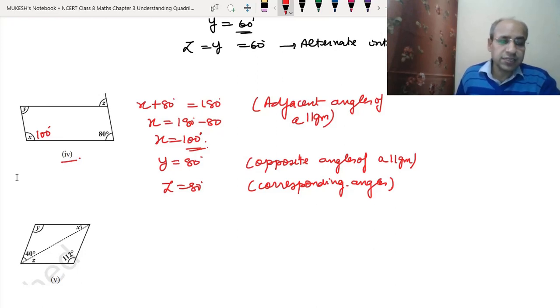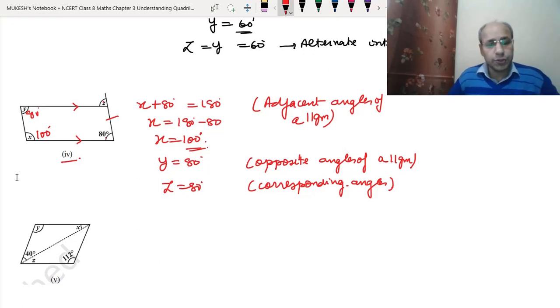So let's understand this again. See, x plus 80 is 180 degree, because they are the adjacent angles. So x will be equal to 100 degree. Now y and 80 are the opposite angles. So y will be equal to 80 degree, because opposite angles are equal. Now z and 80 are corresponding. Why? Because this side and this side are parallel, and this is the transversal. So z and 80 became the corresponding angles. So z will be equal to 80 degree. I hope this is clear to you.